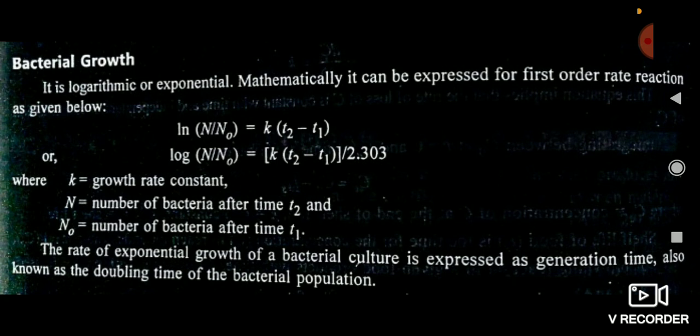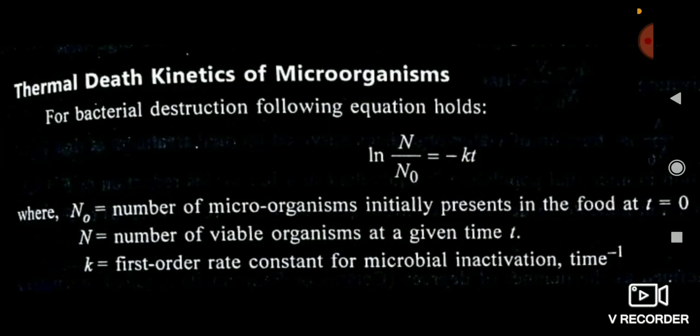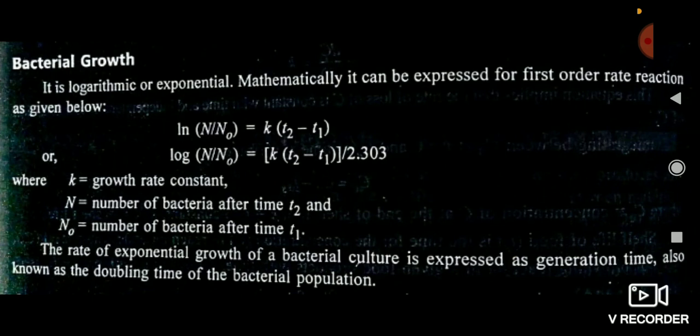And friends, here also you can write ln N by N naught is equal to K into t2 minus t1. Here you see that I have written ln N by N naught is equal to minus Kt, because the final amount of microorganisms is less. But in this equation, I have written ln N by N naught is equal to plus Kt, meaning the final amount of microorganisms is greater than the initial amount.